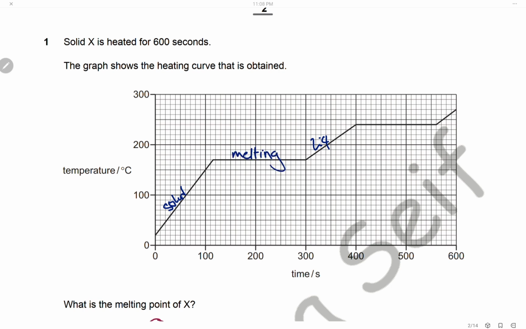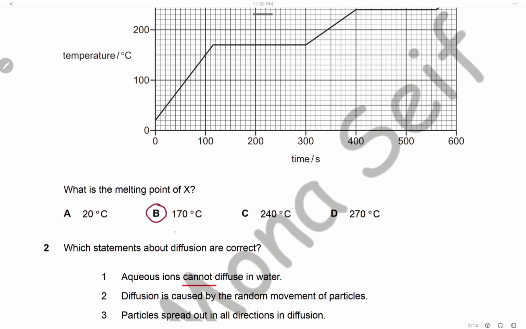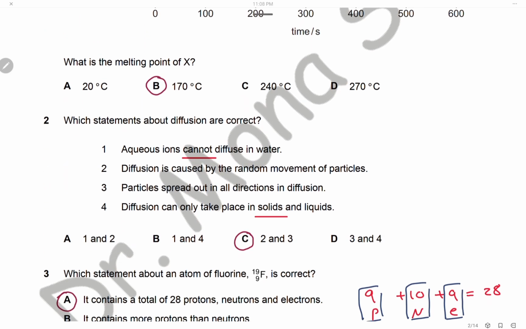And we can go to the y-axis to check the melting point of solid X. Here it will be 170 degrees Celsius. So the melting point of solid X is 170 and the answer is B.